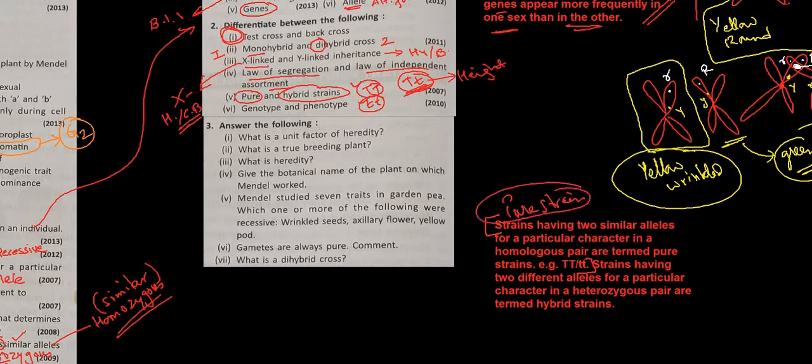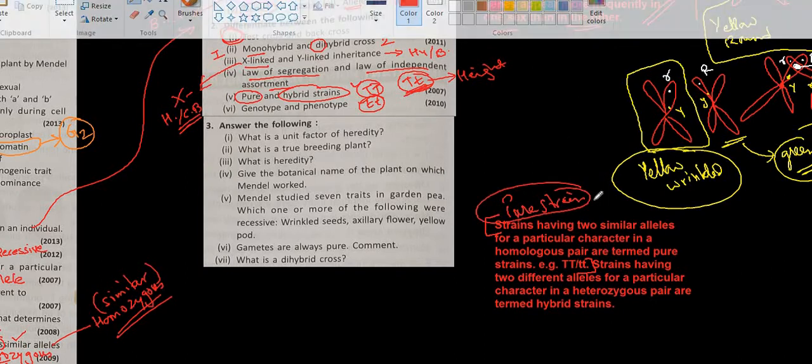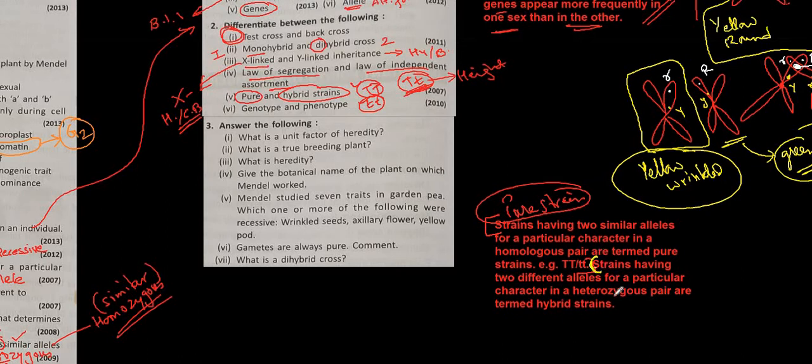And this one from here to here, it is hybrid strain. Capital T, small t is the hybrid strain. So this is a definition of what? This is a definition of pure and hybrid strain.